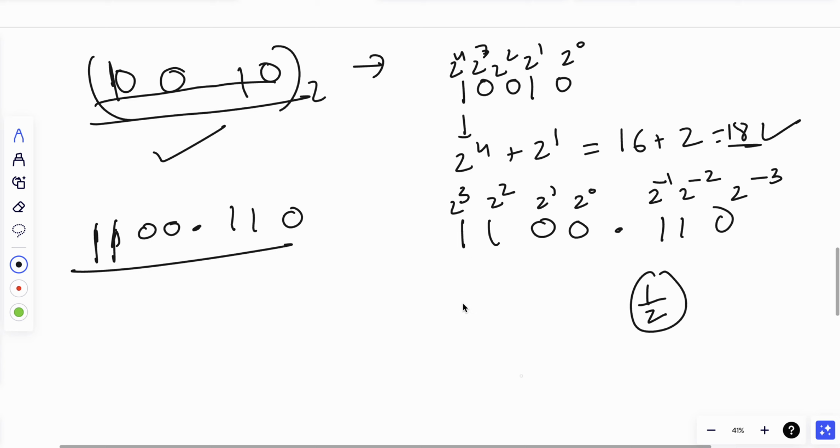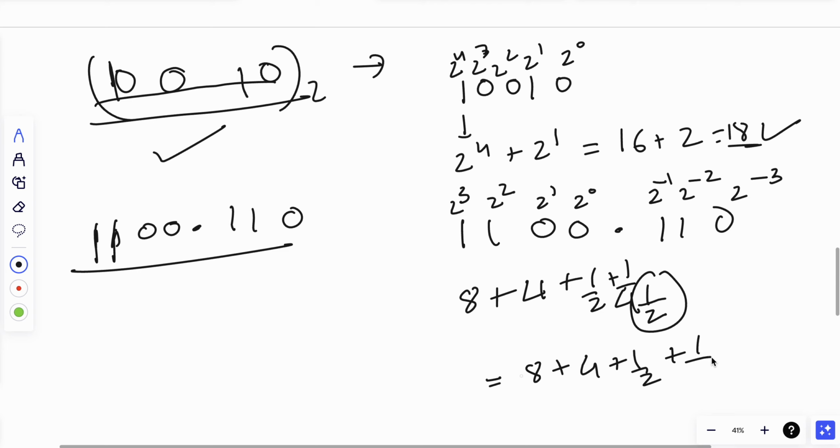So this is 2 raised to power 3, which is 8, plus 2 raised to power 2, that is 4. This is your 2 raised to power minus 1, that is half, plus 2 raised to power minus 2, which is 1 by 4. So it is 8 plus 4 plus half plus 1 by 4, which is 12.75.